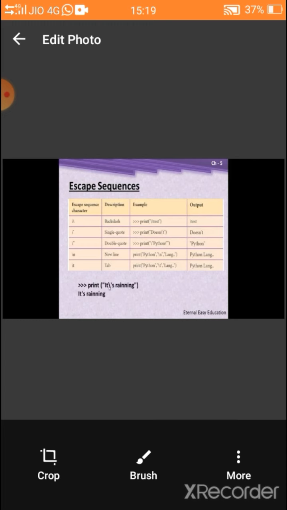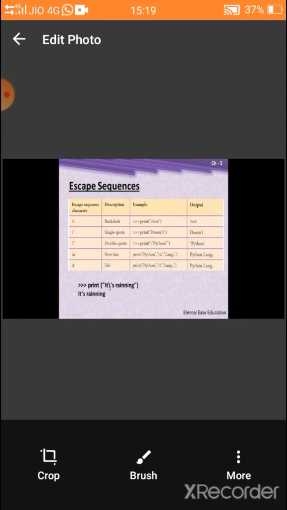The slash is an escape sequence. The print statement is "doesn't". The single quote will not be printed if we do not use a backslash, that is the escape sequence. If you want to print with an apostrophe, we have to use a backslash.